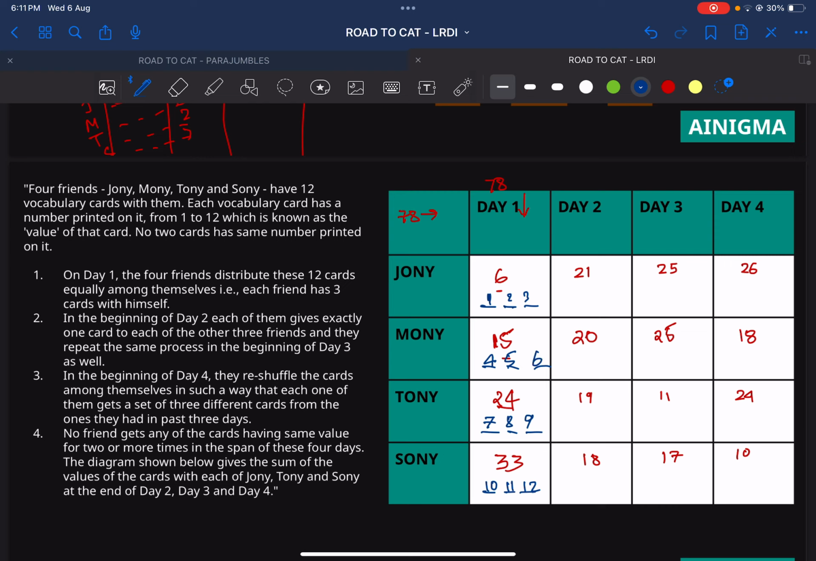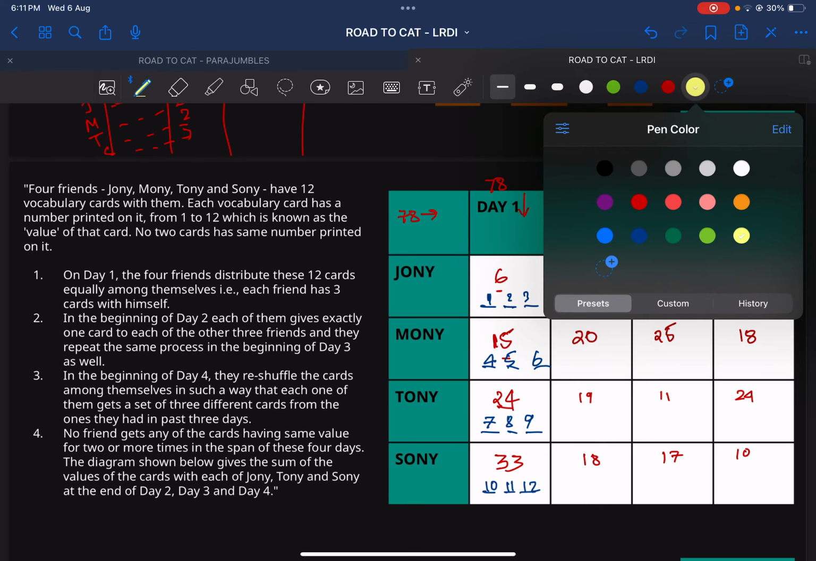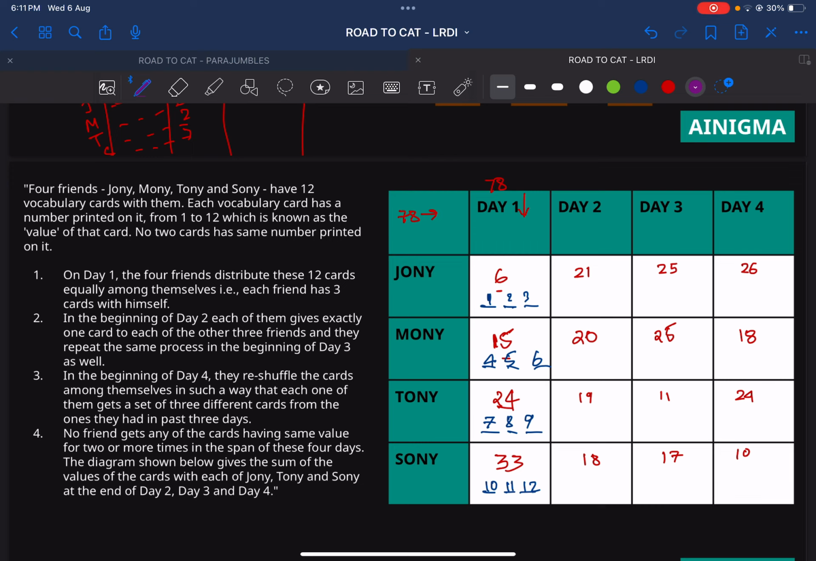Now after this, we have to transfer one card to another friend. What I will do is make sure that if I verify that Joni has given some card to him, I will just put a circle here for easier notation. So I will switch the color right now to, let's go with purple. Always when solving this kind of problem, always go for the maximum first. Now we know for sure that 12 cannot come here because Sony already has 12, so he can't give 12 to himself.